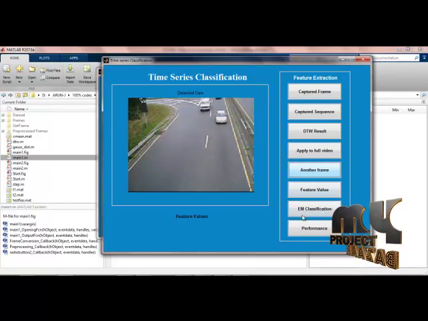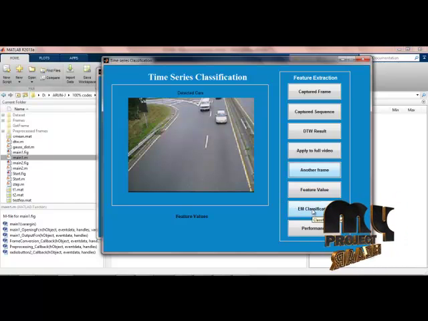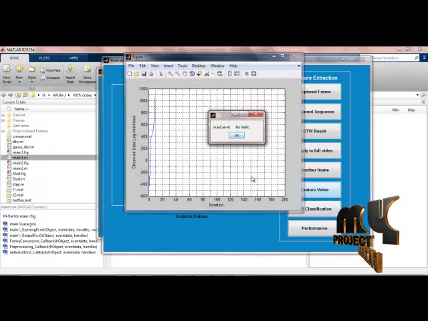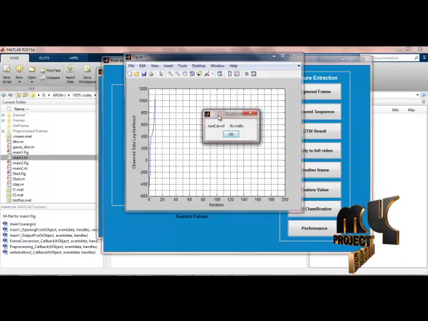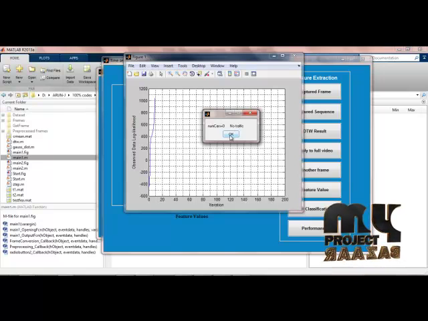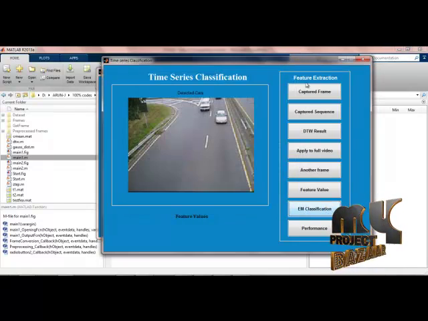Finally, I am doing classification. This is the EM classification, as we already discussed. By using expectation maximization classification we are classifying. This is the result, and as I said, if the number of cars is 0 in the selected frame, the result will be shown as no traffic.